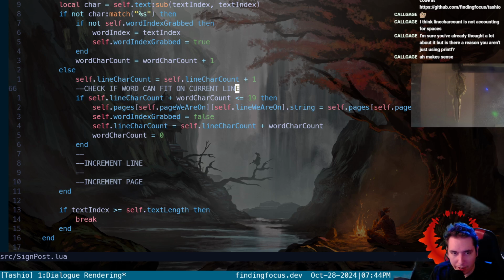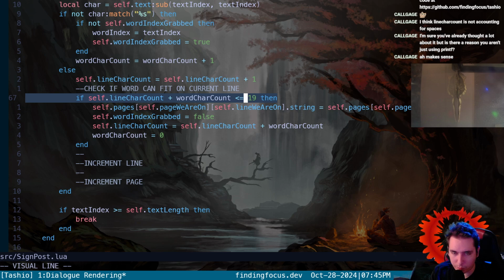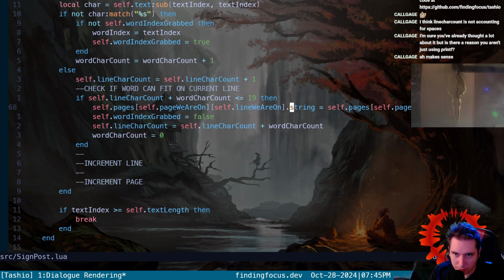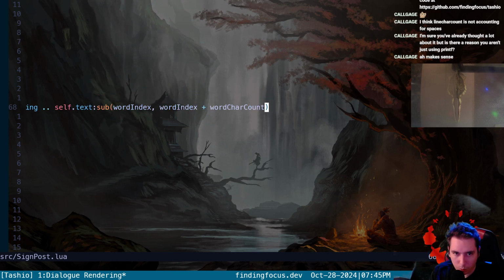Now when we go to add a word, if it fits on the current line, which 11 characters would fit, so if we give it our current string, it should just append here to the end, and it's using word index and word index plus word character count.